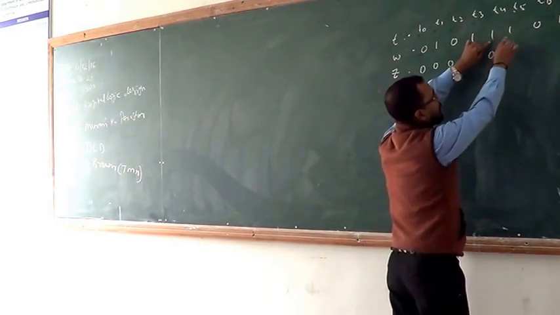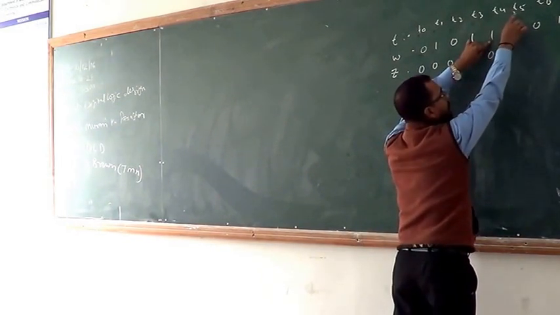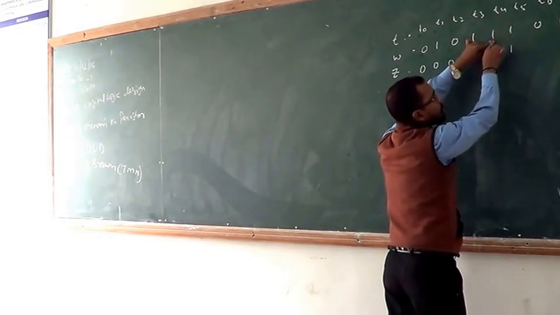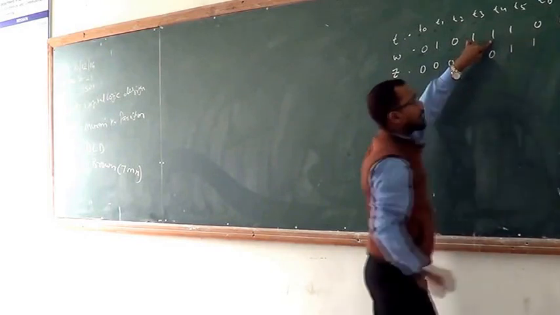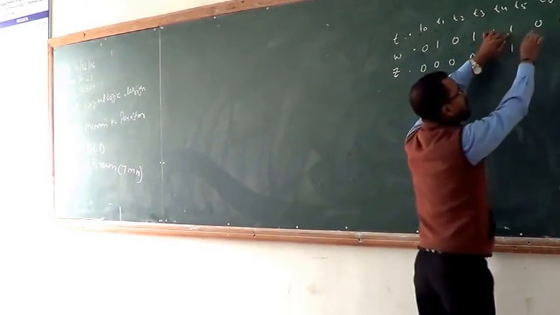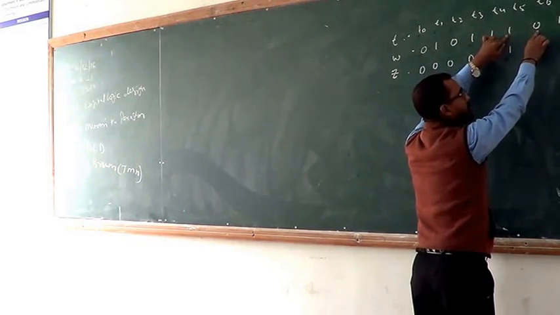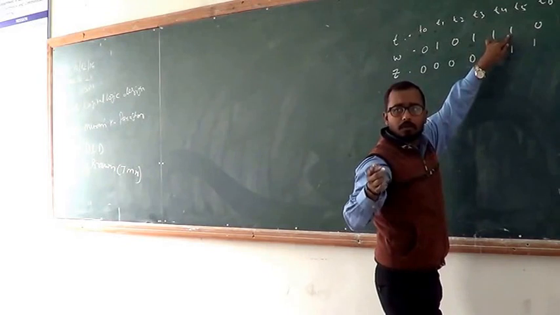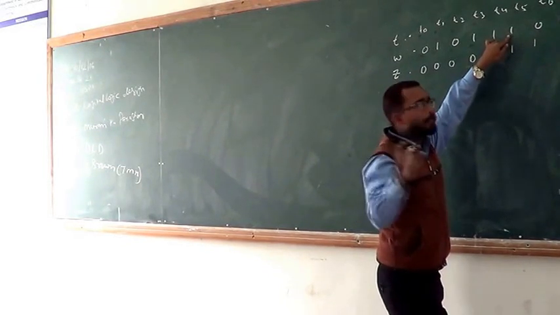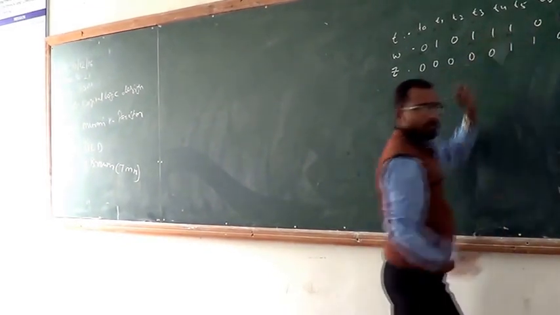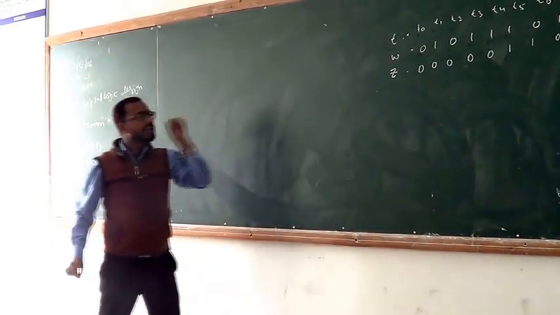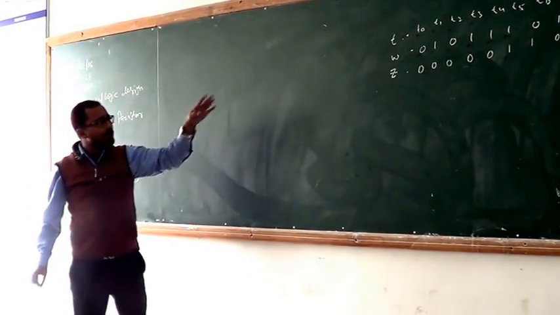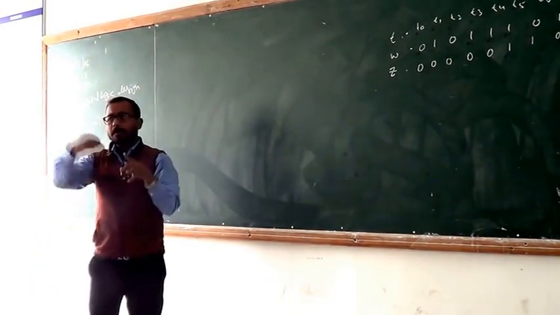Now the third is the input at clock cycle T5, the input is 1 and the previous one is also 1, therefore the output will be high. And the next one is 0 at clock pulse 6. The first one is 1, the second one is 0, hence the output becomes 0 and so on. So these are the conditions given by the examiner, and with the help of this condition we frame a state